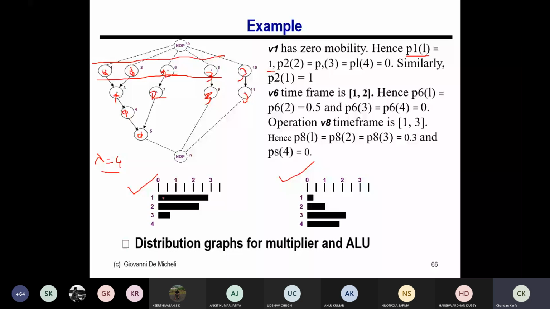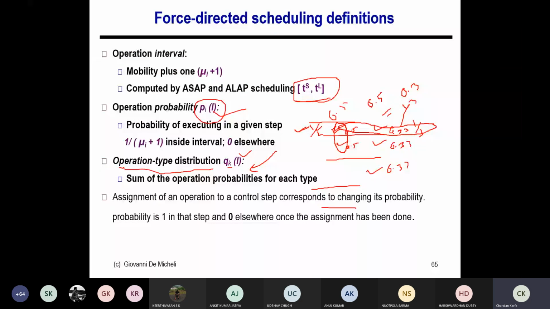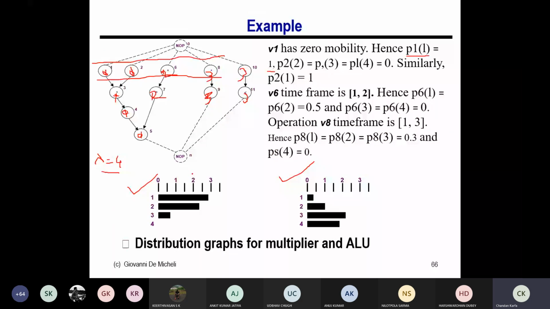The total number of operations that can at max get scheduled here is 2.8 for multiplier. Similarly, it will be 2.3 in timestamp 2, some 0.8 in timestamp 3, and 0 in timestamp 4. This gives you the idea of the maximum possible number of multipliers that can get scheduled. Basically, it is the probability of multipliers getting scheduled at each step.